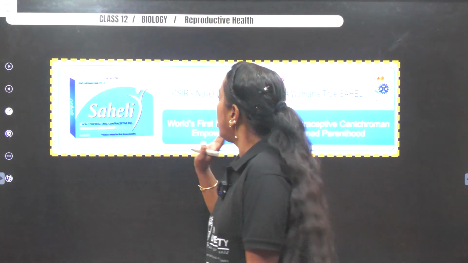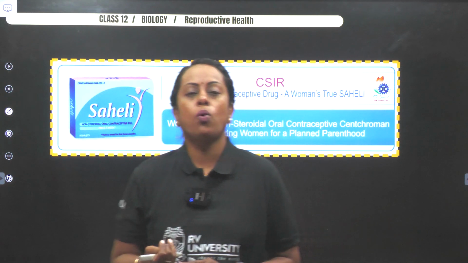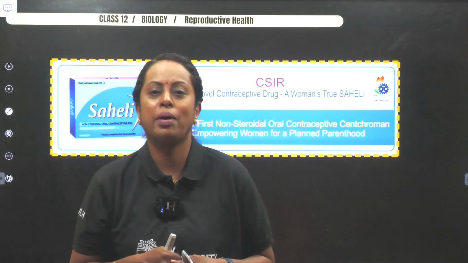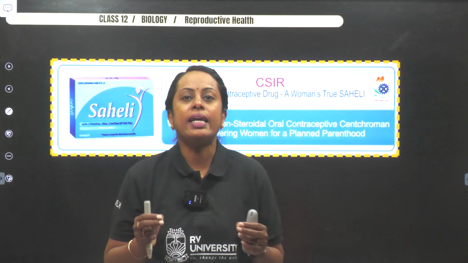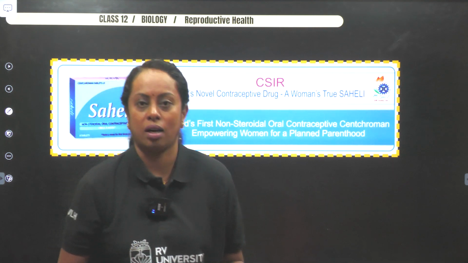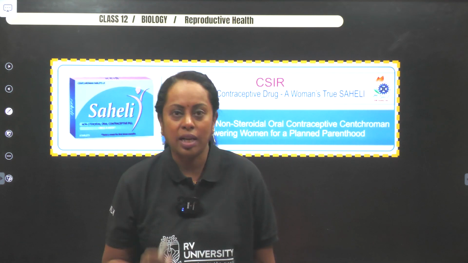Next, Saheli. The word Saheli means friend, the last part of this particular page in your textbook. A friendly drug designed for females, which is a contraceptive drug. Now, what is the speciality of Saheli?